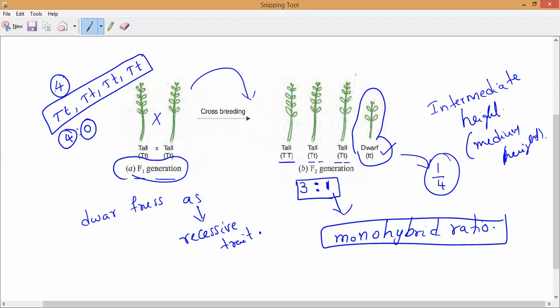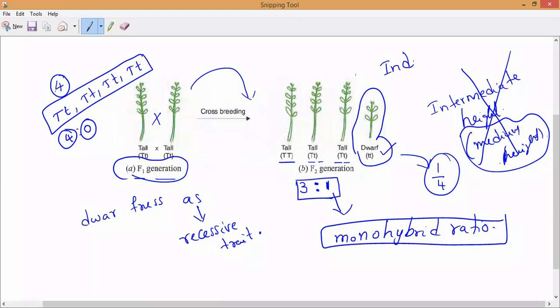So tallness and dwarfness are not crossed with each other. If they crossed each other, then what height should we get, guys? We should get medium height plants. So if no medium height is coming, we can say that if tallness and dwarfness had blended or mixed with each other, definitely medium size should come. No medium size plants are coming, so we can say that tallness and dwarfness are inherited independently.